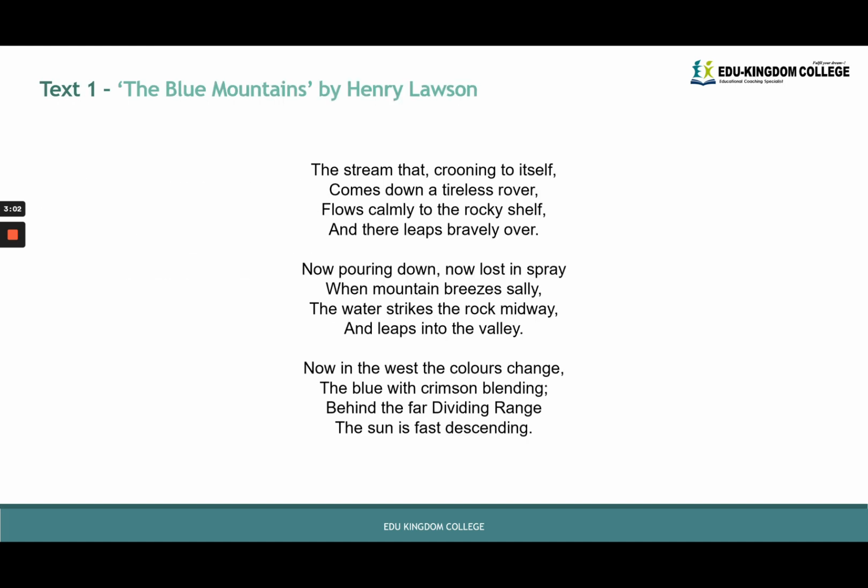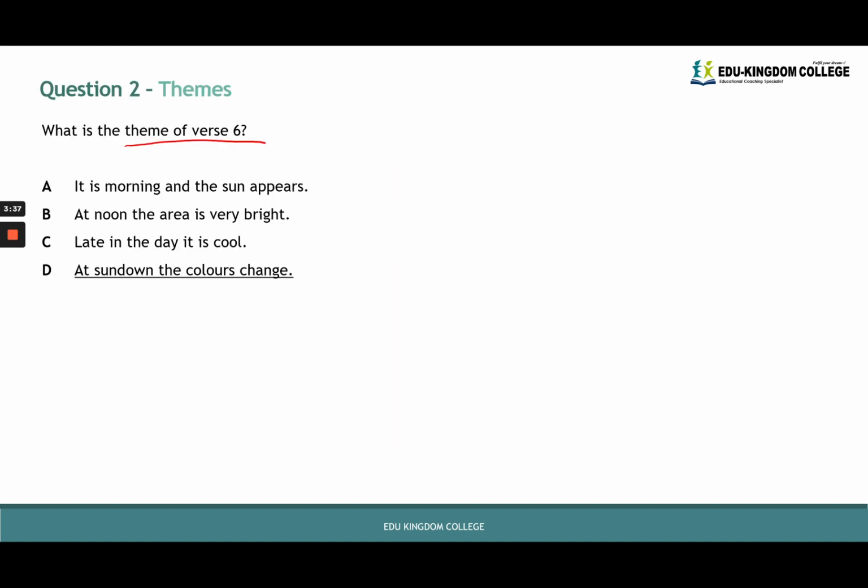So let's go back to verse 6. Now in the west the colors change. That matches what we saw in the potential answer option of D. So colors are changing. And also if we look here, in the west, that's another clue. What happens in the west? The sun sets in the west. So that's implicitly telling us that the sun is setting and the colors are changing. The blue with crimson blending behind the far dividing range, the sun is fast descending. This tells us explicitly the sun is setting. It's descending, that means it's setting. So then we know with certainty that our answer is D. At sundown, the colors change, and that's the theme of verse 6.